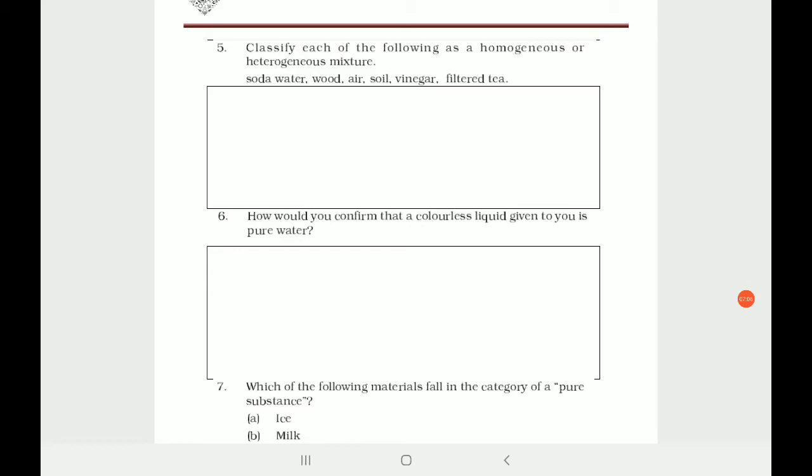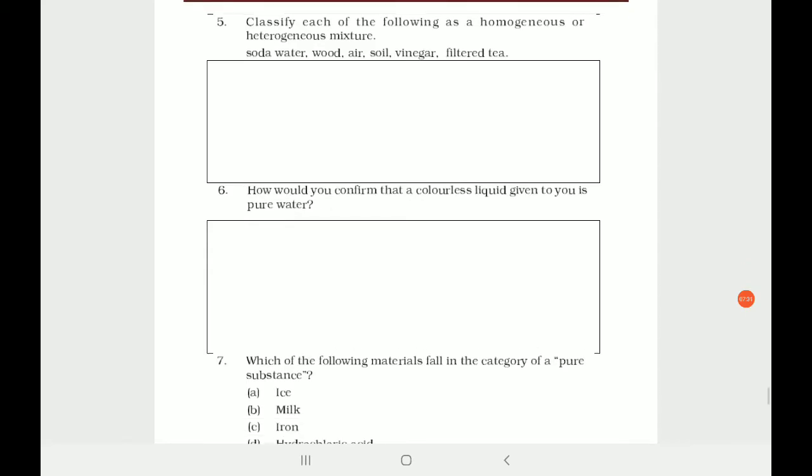So this is the very best way to find out whether the substance is pure or not, because every substance has got its specific boiling point. If that particular substance is boiling at the same point, then it is a pure substance, otherwise it won't be. So just you have to say that you boil this water and check the temperature. If it is boiling exactly at 100 degrees Celsius, then it is a pure water, otherwise no.